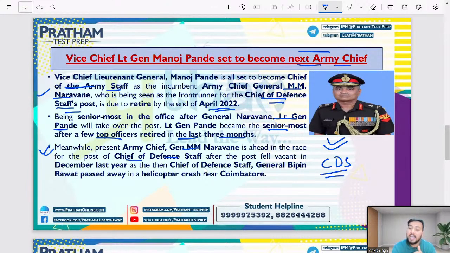तो अब क्या है कि जो जनरल बिपिन रावत जी के बाद जो पोजीशन वेकेंट है उसके ऊपर शायद उम्मीदें हैं कि MM नरवणे जी will take over that position of CDS, and CDS is Chief of Defence Staff. So after MM Naravane retires from the post of Chief of Army Staff, Lieutenant General Manoj Pandey will take over the Chief of Army Staff's post. I hope this news is clear.